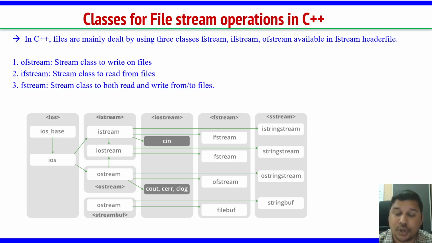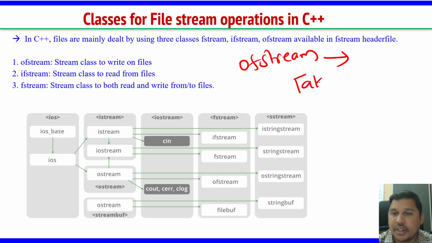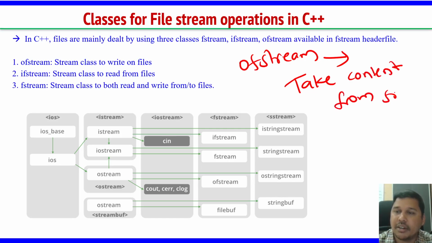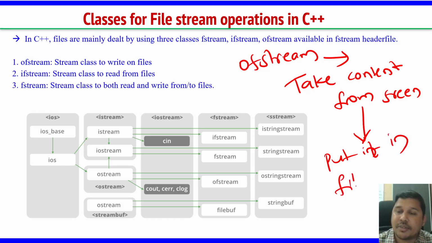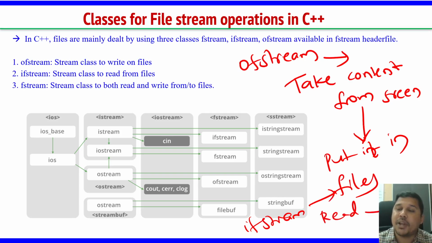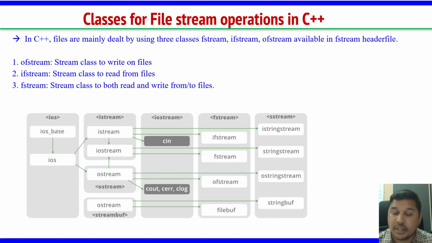One important point I want to repeat here: ofstream's job is to take content from the screen and put it in files, and ifstream is to read from the file and display on the screen. That is one thing you have to remember. We will go deeper into those things.